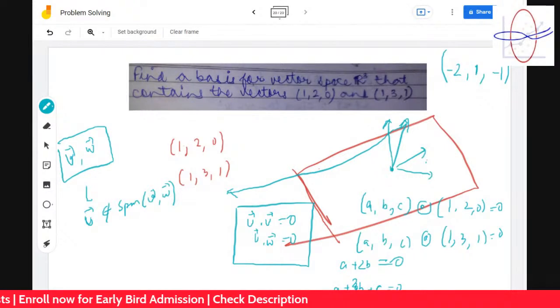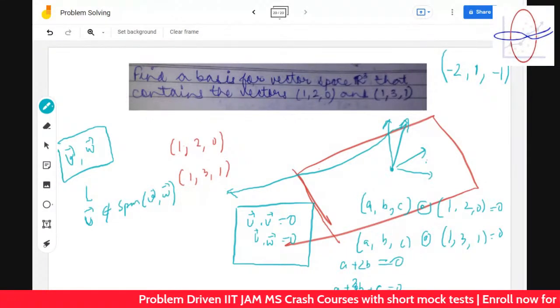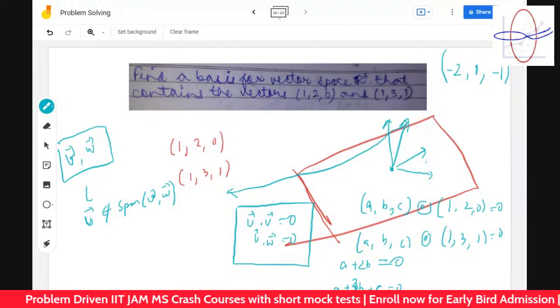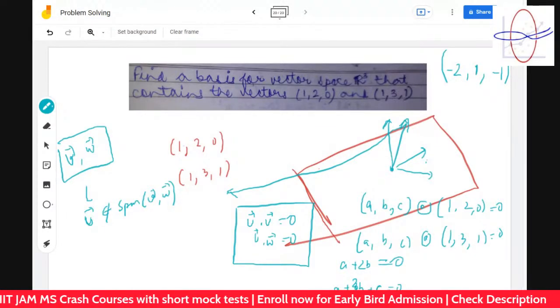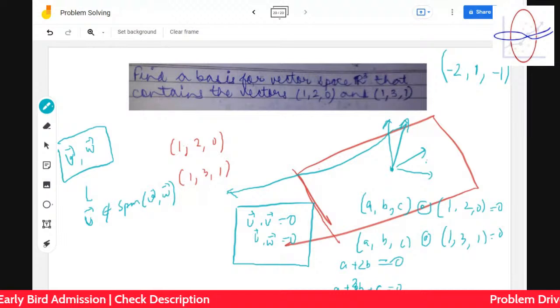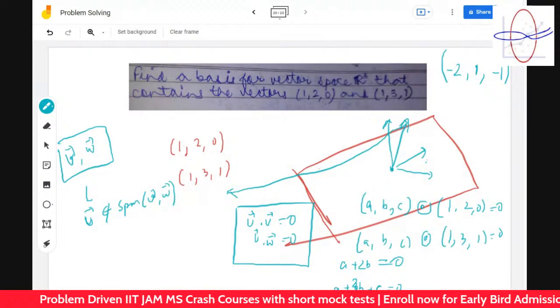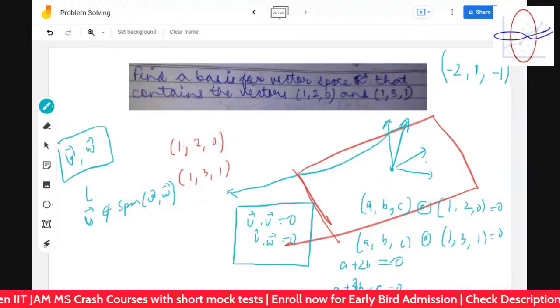Did all of you understand this simple algorithm, guys? How to find a vector which is perpendicular to two given vectors, that's the question. What do you do? You do two dot products that will give rise to two equations with, let's say, n variables. 0, 0, 0 is a very trivial solution. We have to find another non-trivial solution, so you try to put conditions on how to find that.